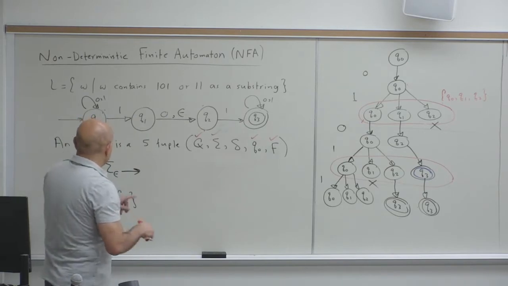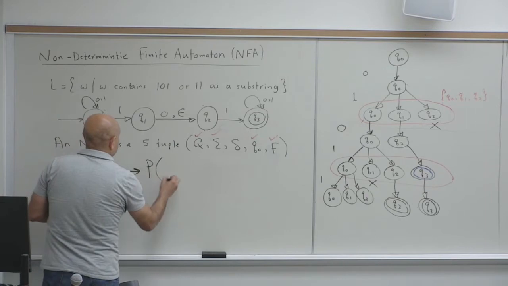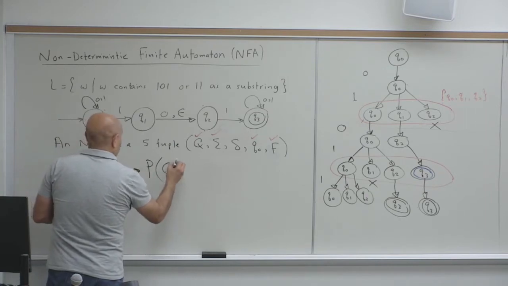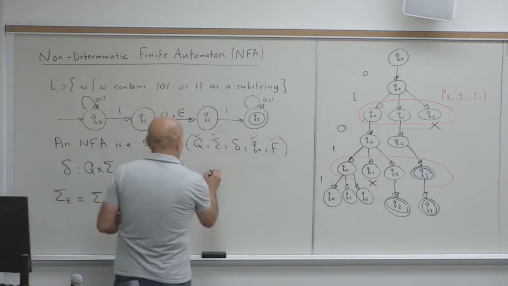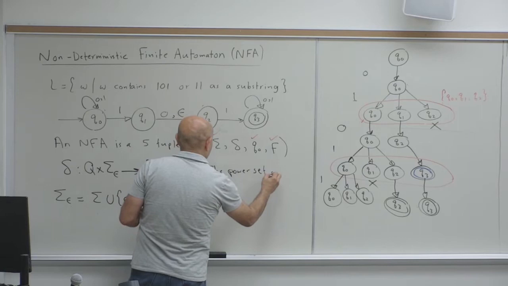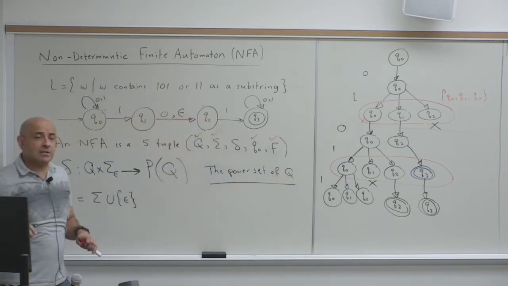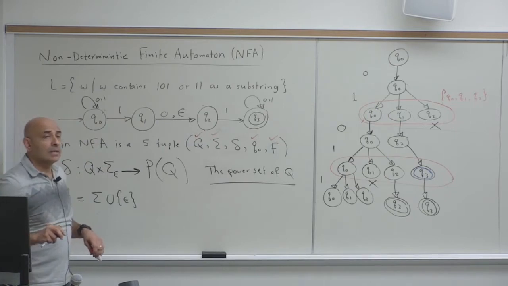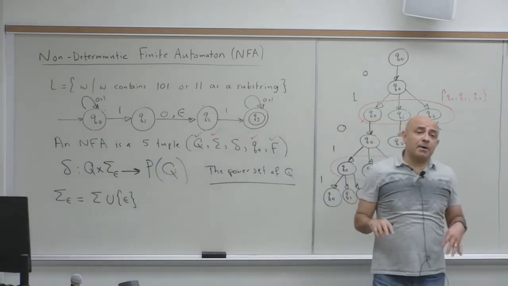So that's why the range for the NFA is the power set of Q. P of Q is the power set of Q. How would you define the power set of a set?